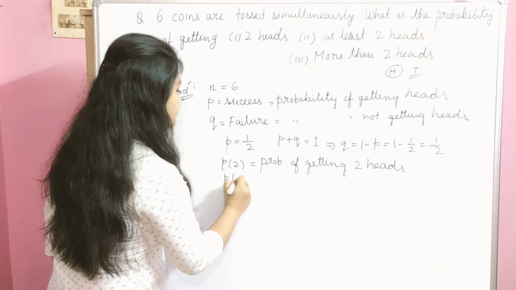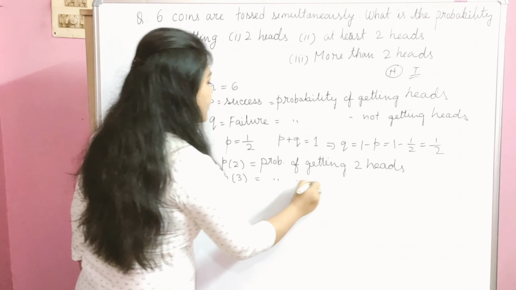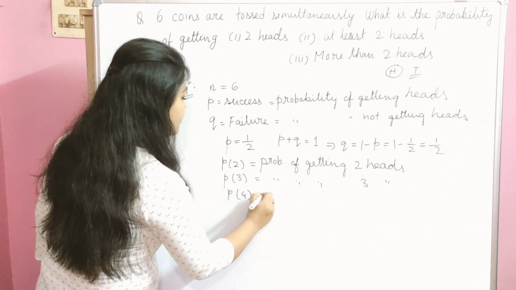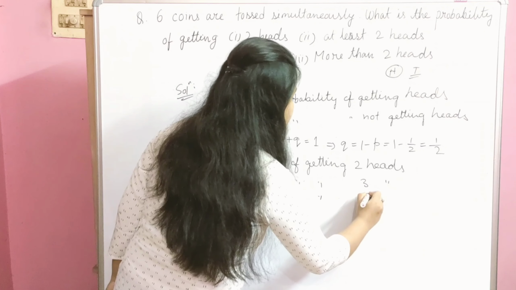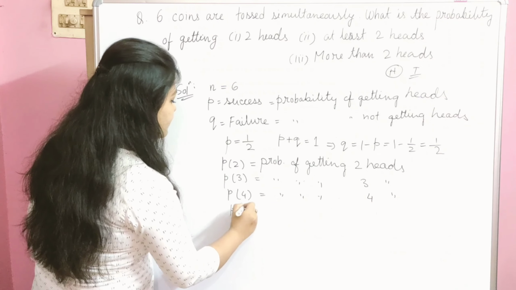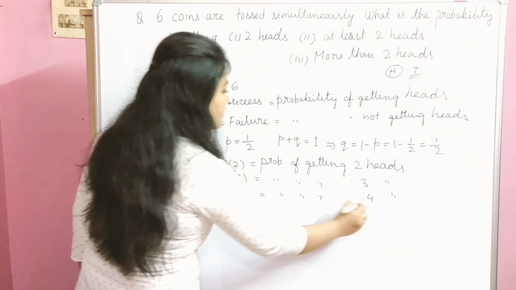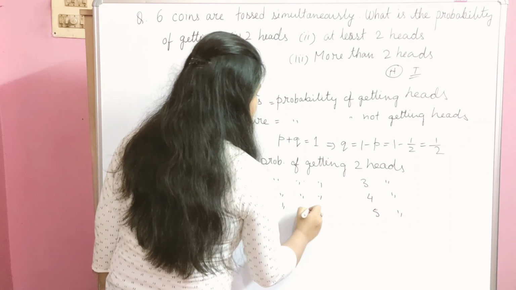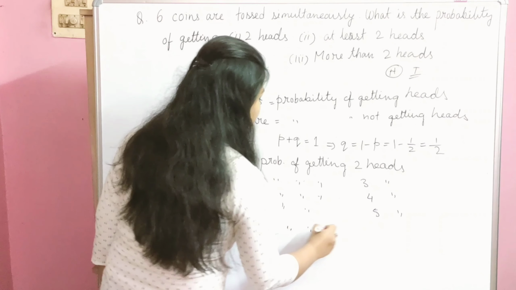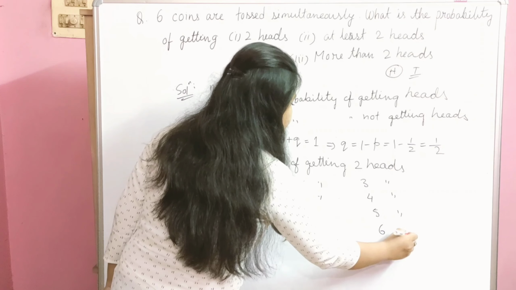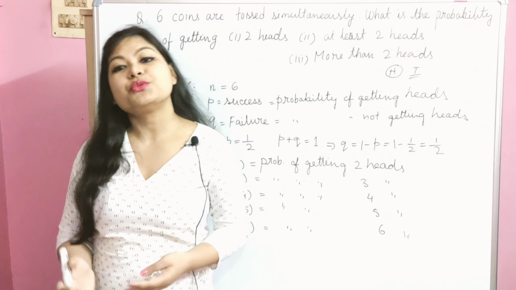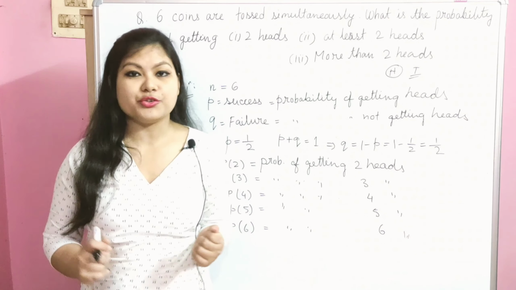Then P3 will be the probability of getting 3 heads, P4 will be the probability of getting 4 heads, P5 means the probability of getting 5 heads, and P6 means the probability of getting 6 heads. So one by one we have defined all the necessary values which will be used in the solution.